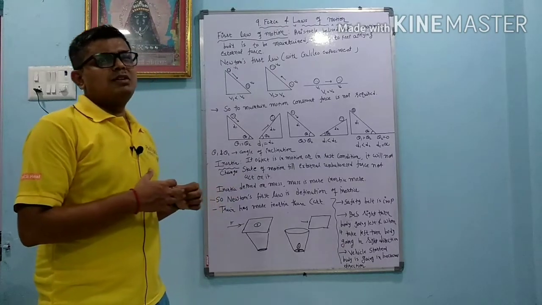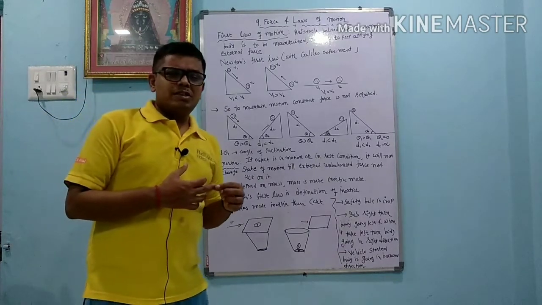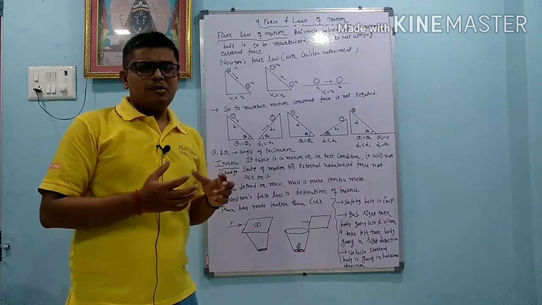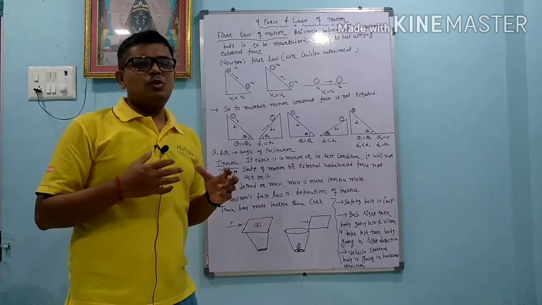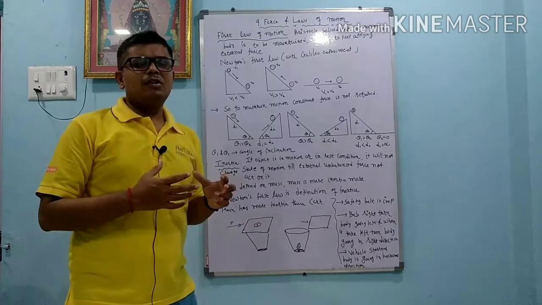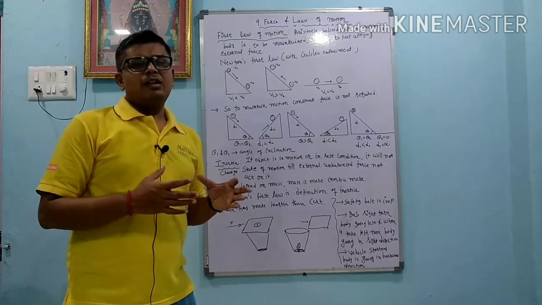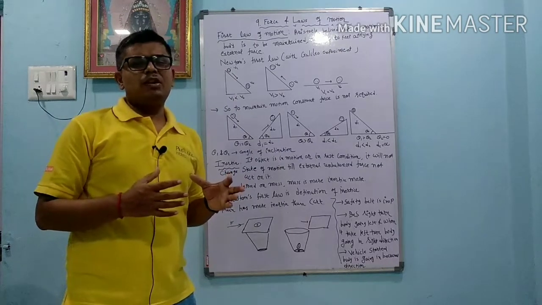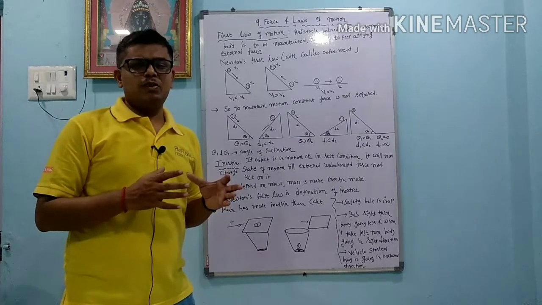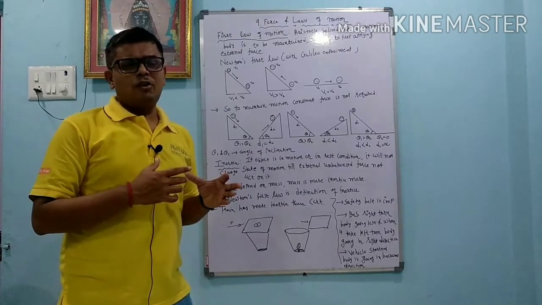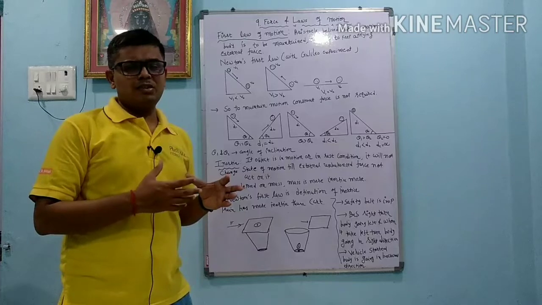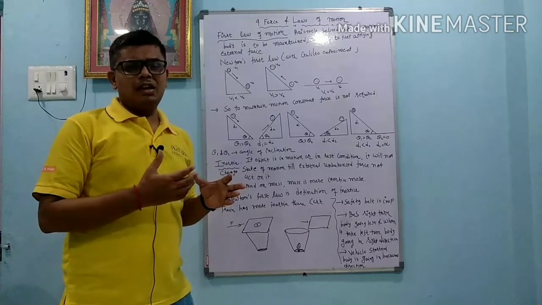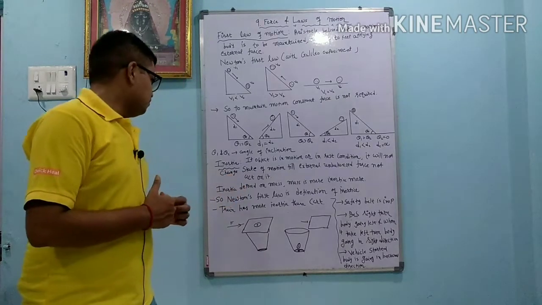Now suppose one task is given to you: two girls are running, and you have to stop the girls one by one. Suppose the girl whose weight is less, it is very easy to stop her. But the girl whose weight is more, it is quite difficult to stop. So the object which has more mass, its inertia is more, and the object which has less mass, its inertia is less.